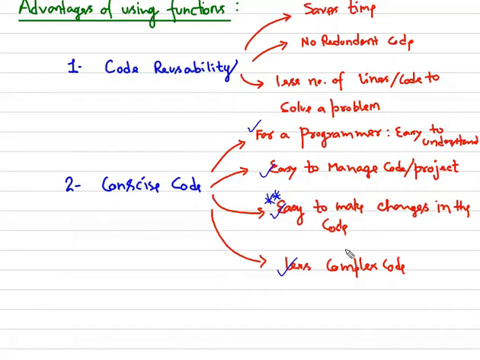Okay, so this is a very important aspect of using the functional approach in any language. That is very important, guys. Another thing is your code would become less complex. Why? Because you are making your code very concise. You are putting similar or related code in one function and another function for the different logic. So definitely your code would become easy to understand and less complex.